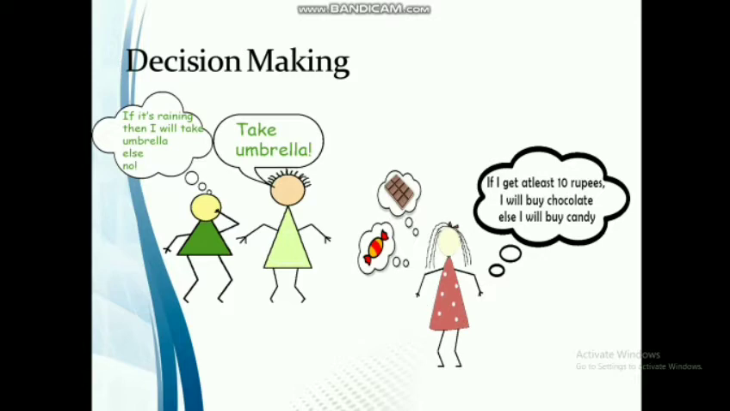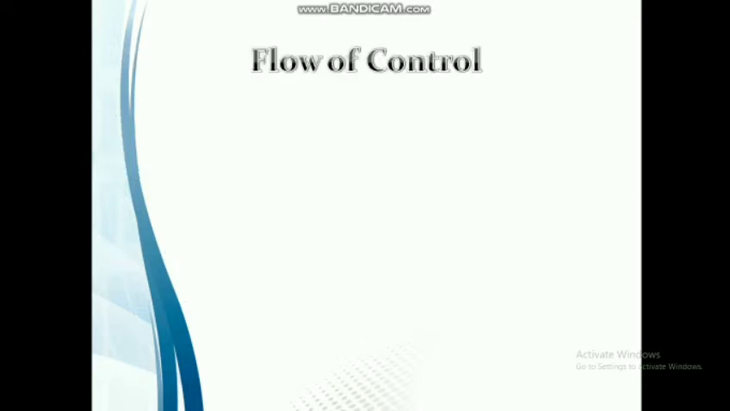Similarly, in computer programming, we also need to carry out one action out of two or more actions based on a given condition. So in this chapter, we are going to discuss decision making statements, in which flow of control plays a vital role in condition based operations. So let us start with flow of control. Let us see what flow of control is.